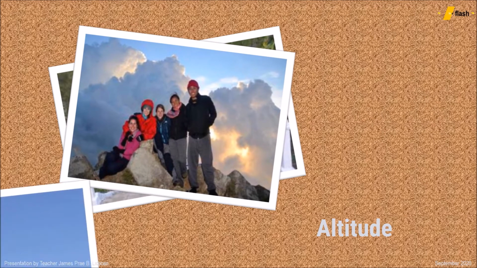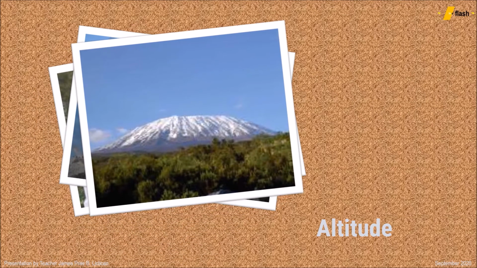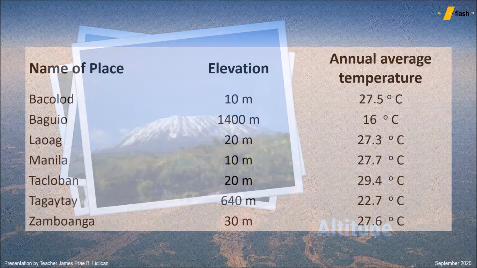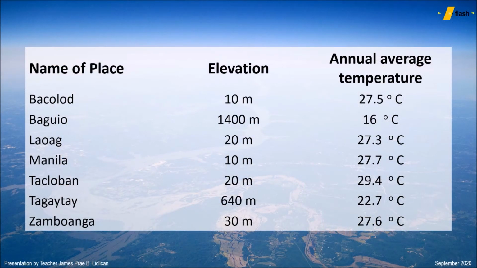Altitude, or elevation of an area, also has an impact on the climate experienced by an area. With altitude, we are comparing the elevation of an area based on the sea level. And since we drive upwards when we visit Baguio, the elevation is high on that area, about 1,400 meters above sea level, based on philatlas.com. While Tuguegarao resides at only about 20 meters above sea level based on the same source.